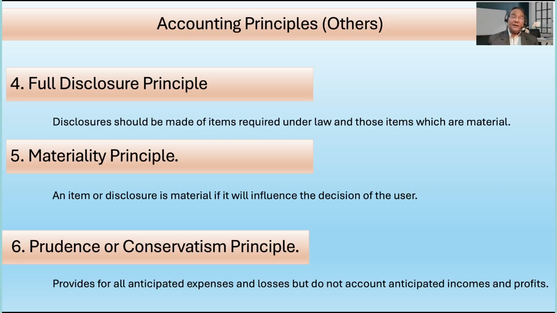But supposing it is a smaller organization which does 1 crore or 2 crore rupees of revenue, and if it has a spend, say 2 lakh or 5 lakh or 10 lakh rupees on building renovation, that is a material information. So alongside the accounting information, there has to be a disclosure that such and such major expenditure has taken place. I hope this is understood.